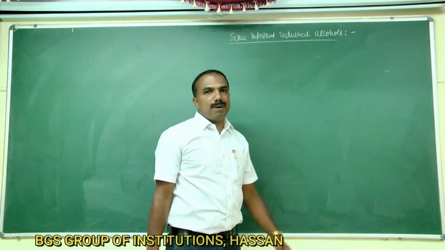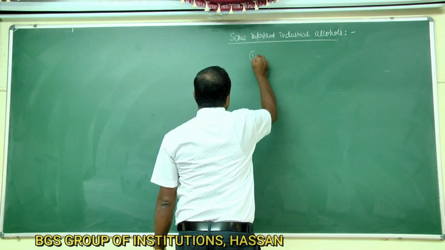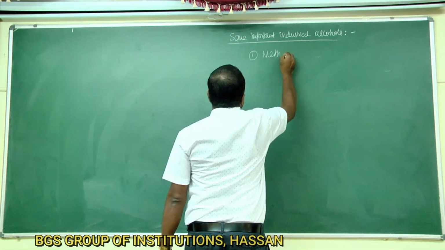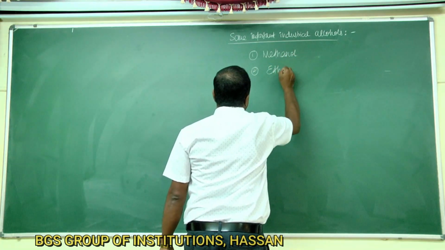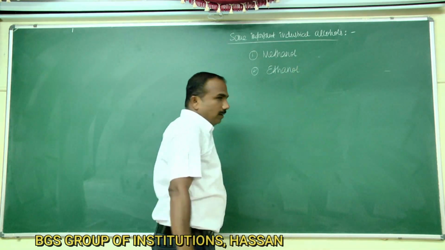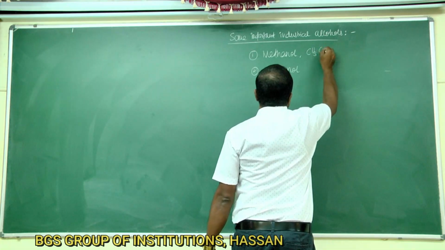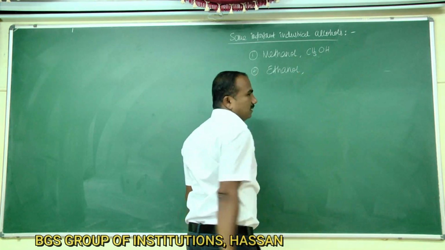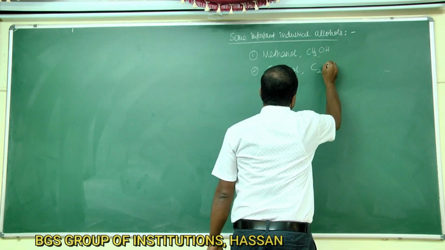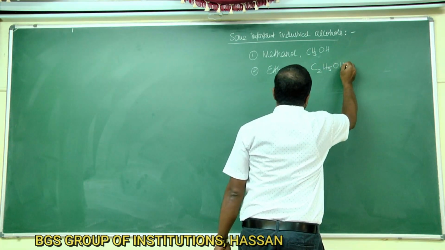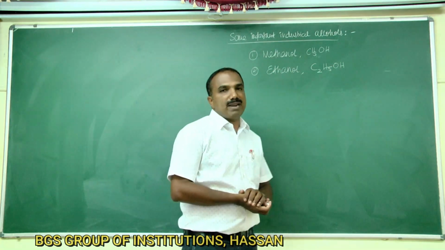There are two important industrially manufactured alcohols. The first one is methanol and the second one is ethanol. Methanol, that is methyl alcohol, formula is CH3OH. Ethanol, that is ethyl alcohol, its formula is C2H5OH. We're going to study how these two alcohols are manufactured.